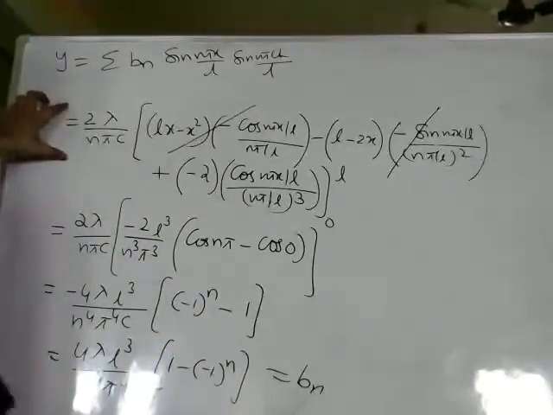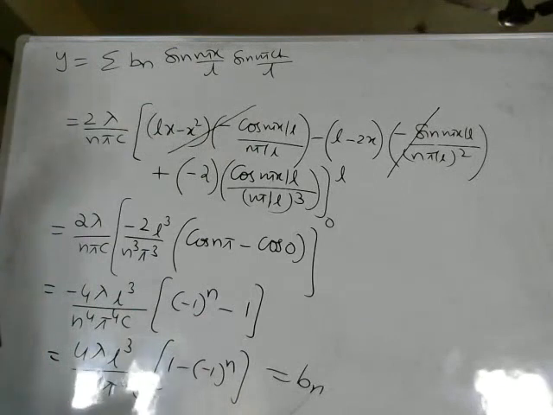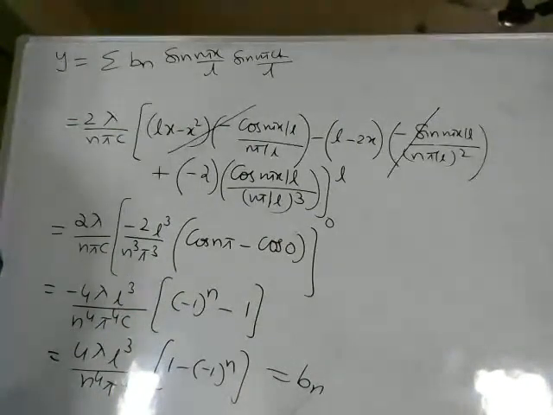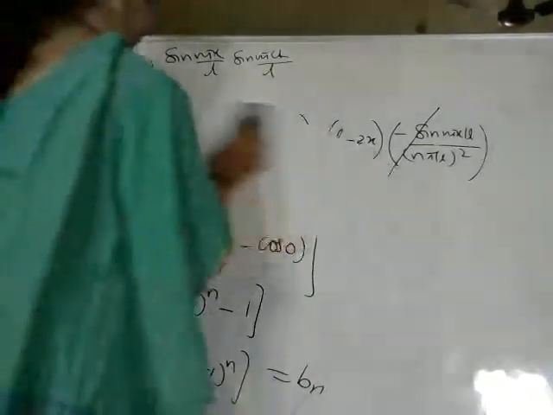Shall I erase this? So I'll erase this step also.